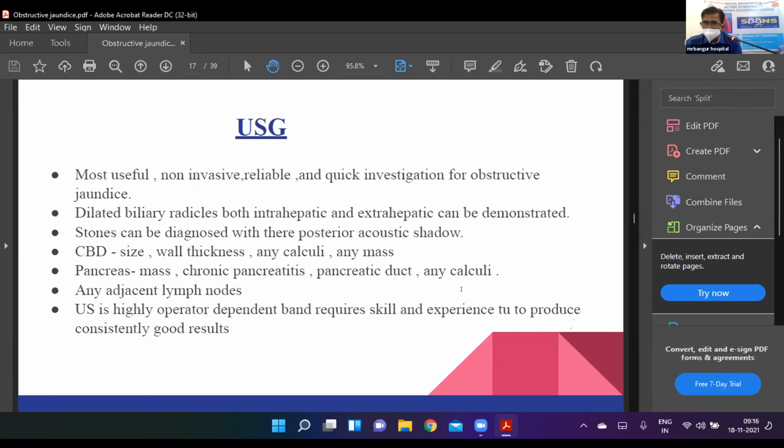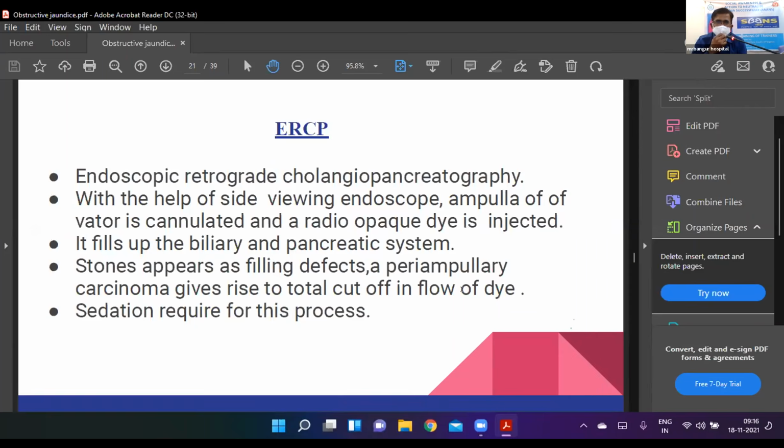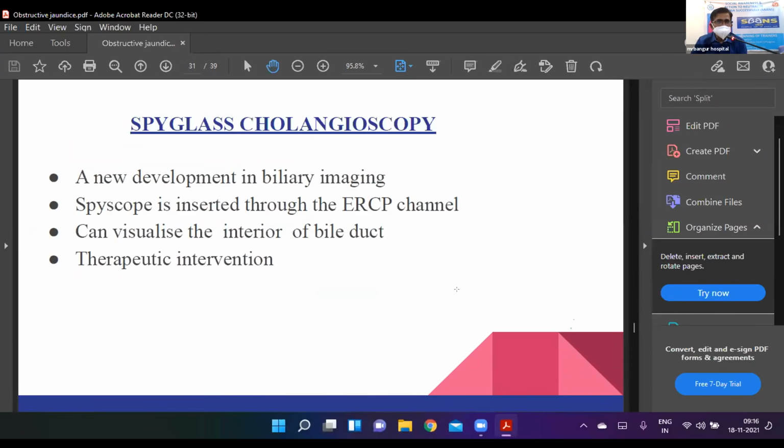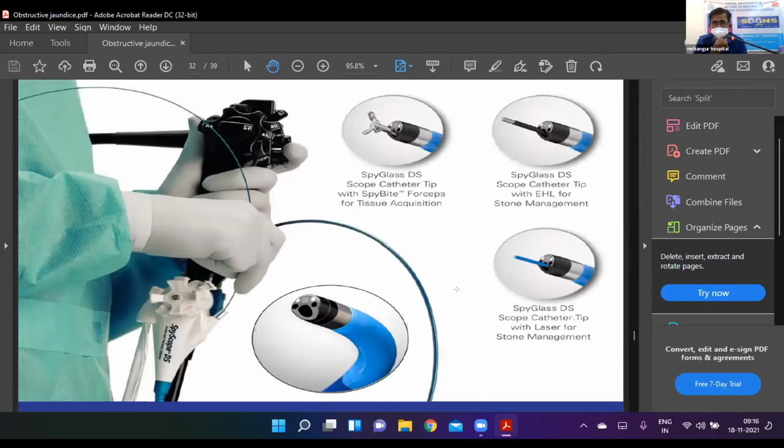And then you talked of cholangioscopy. Even cholangioscopy can come as short notes, so you should have a little more idea about the cholangioscope. Cholangioscopy is a newer, modern investigation where you can enter with a scope directly into the bile duct. In ERCP, you keep the scope in the duodenum, then inject contrast and visualize the bile duct.